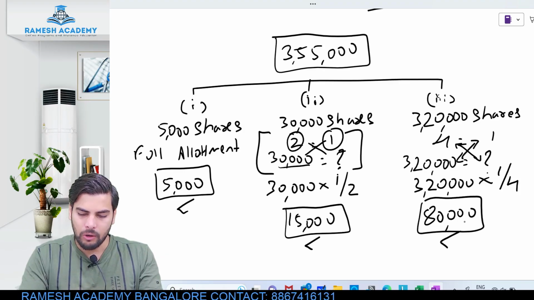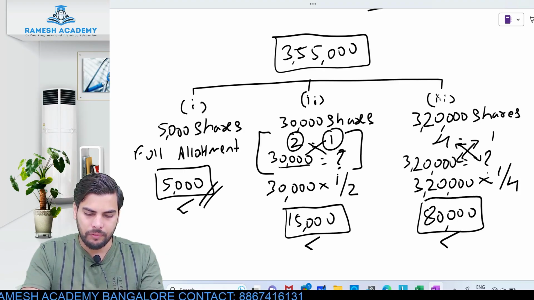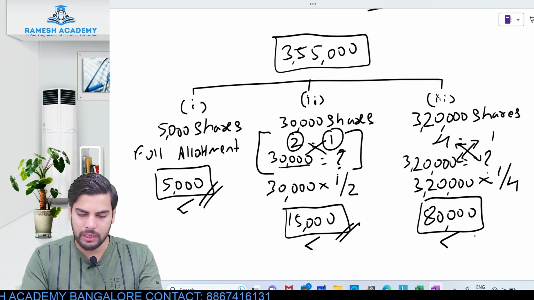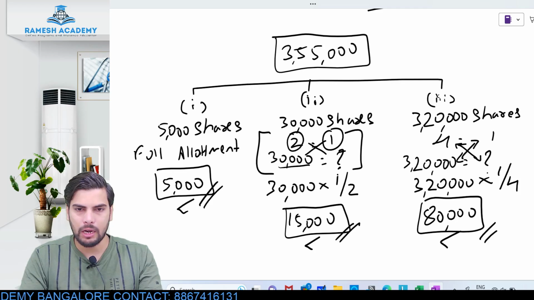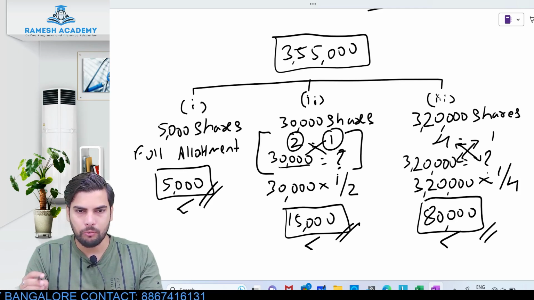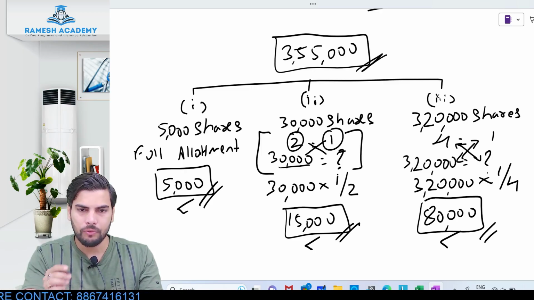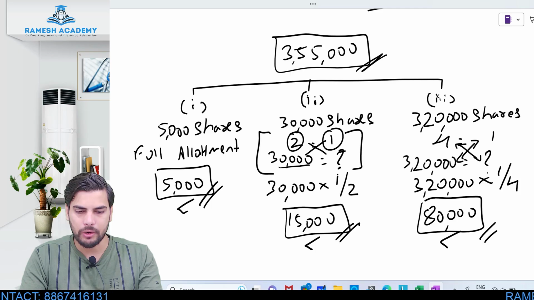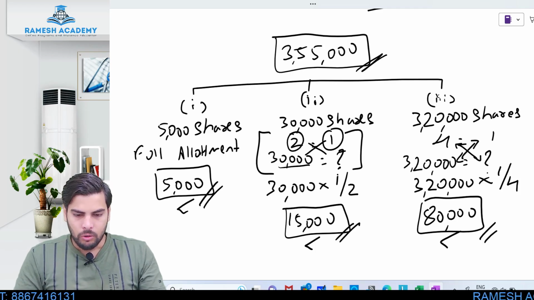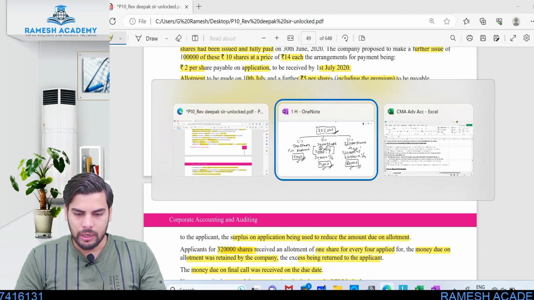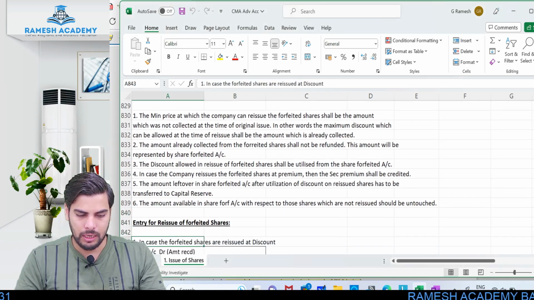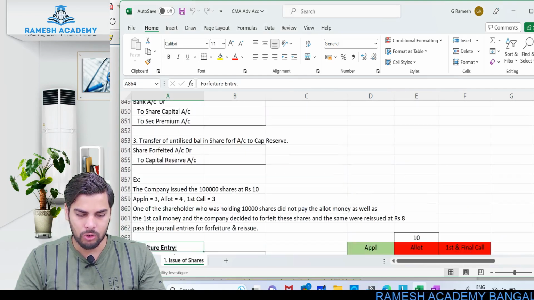Now if you add all these three, 5,000 plus 15,000, that is 20,000, 20,000 plus 80,000, 1 lakh. This is how the allotment will be made. The company issued 1 lakh shares, although 3,55,000 applied, exactly 1 lakh will be allotted to them. Hope you guys understood this. Any doubt, any confusion? Okay, so same thing, let us just make a note of it in the notes.